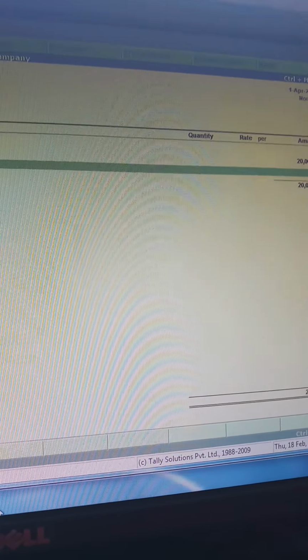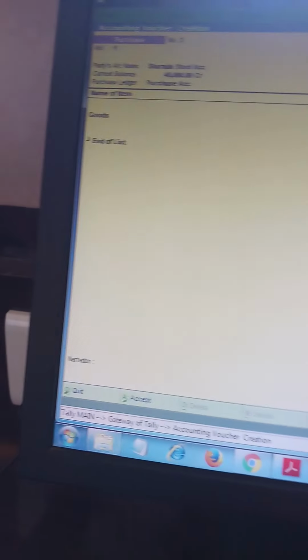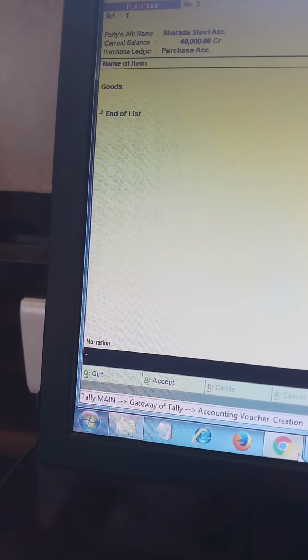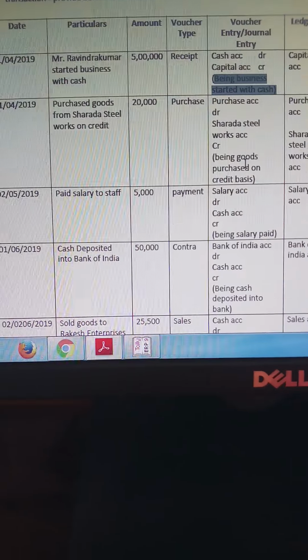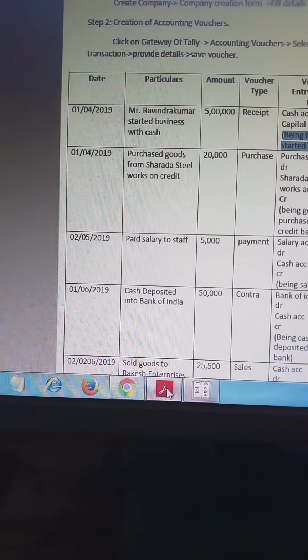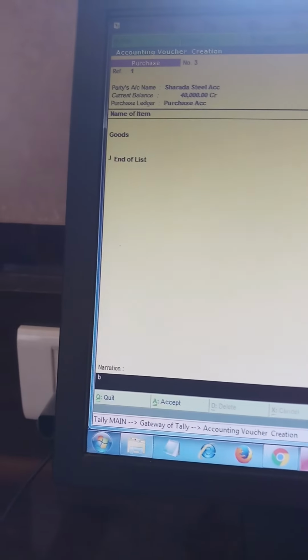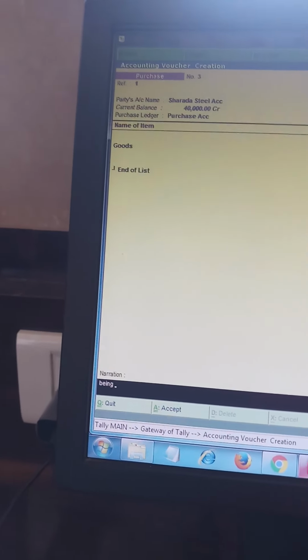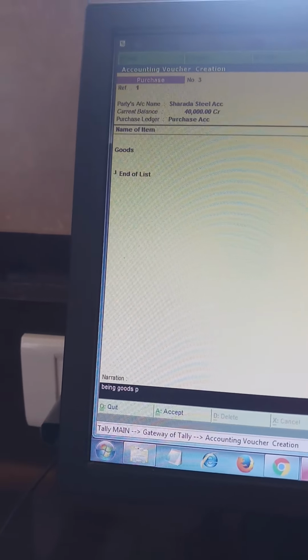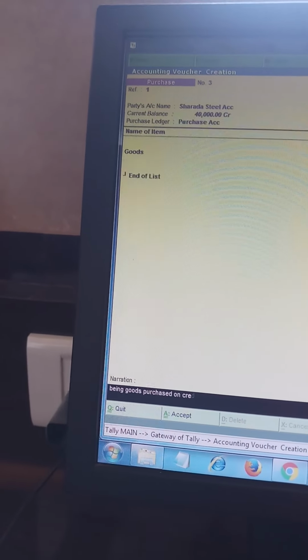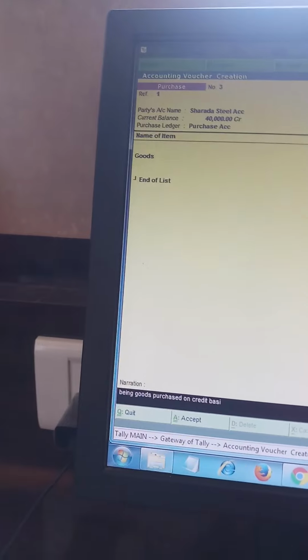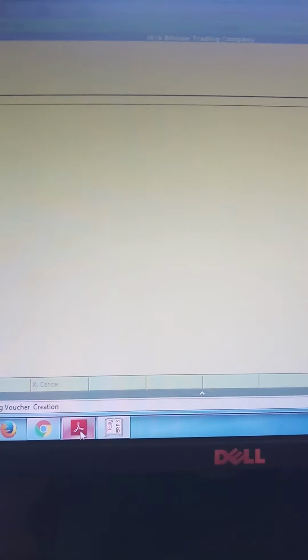And what is the narration? Being goods purchase on credit basis. So type it here: B-E-I-N-G, being goods purchase on credit basis. Accept the entry.